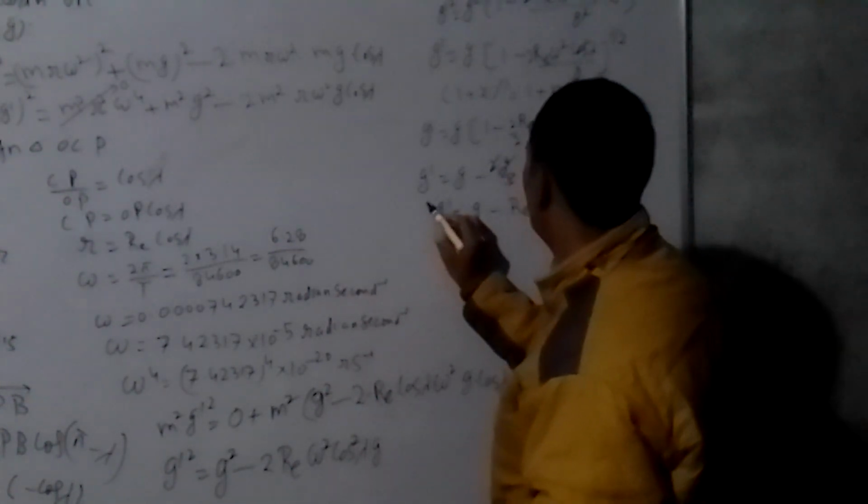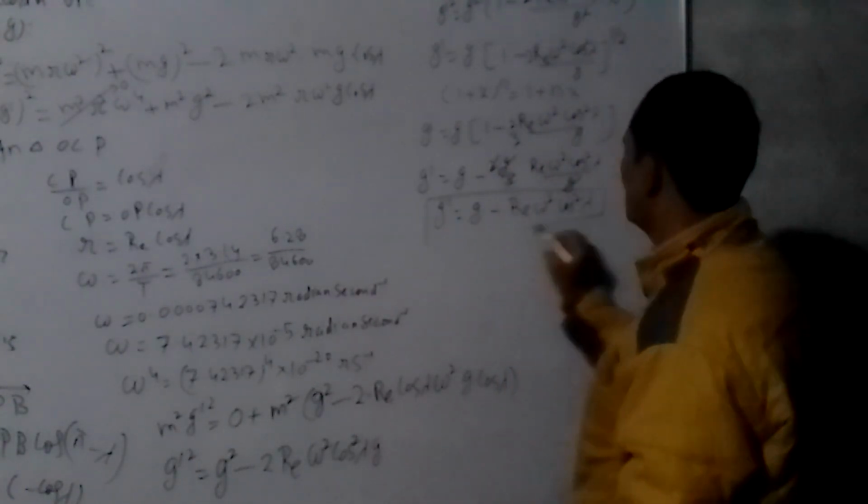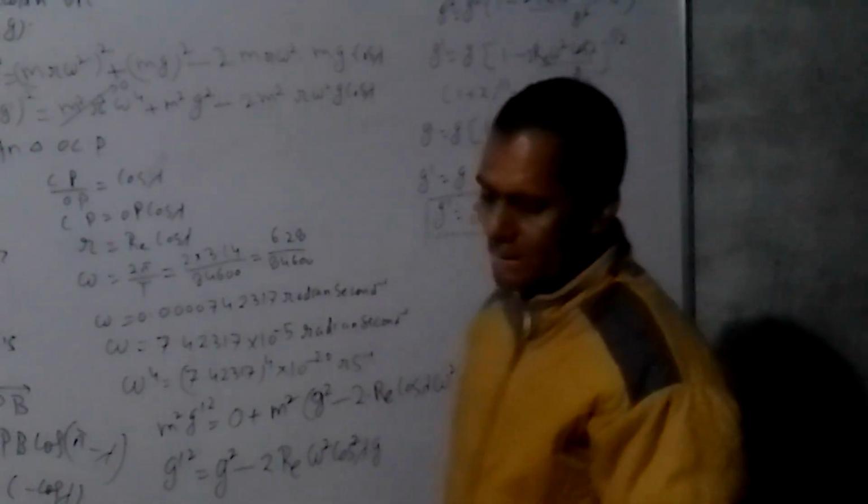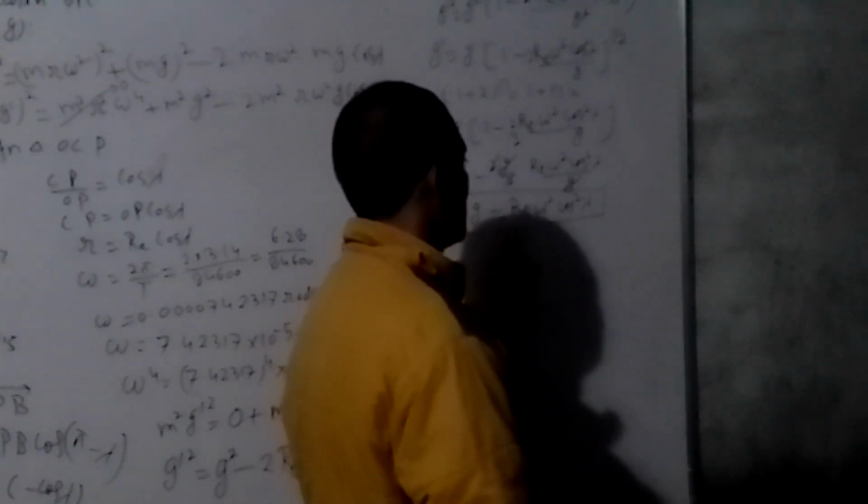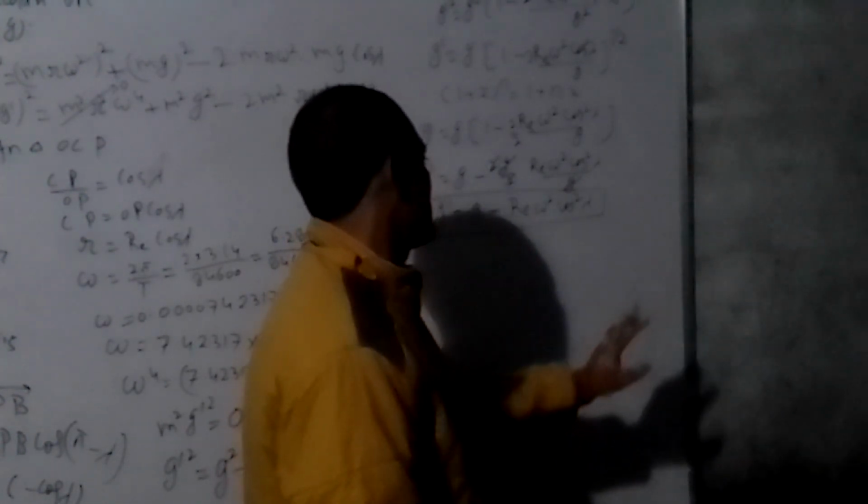Okay. So this is the expression for variation in acceleration due to gravity due to rotation of the Earth. It tells how the value of acceleration g changes due to rotation about its axis.